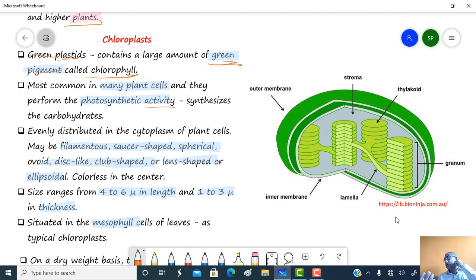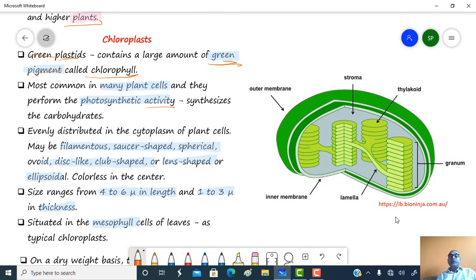It may convert into lipid, or a simple carbohydrate may convert into a complex carbohydrate, or also into amino acids and proteins. So the reserve food, the product of photosynthesis, is usually carbohydrate, but this carbohydrate may convert into either lipid or protein also.